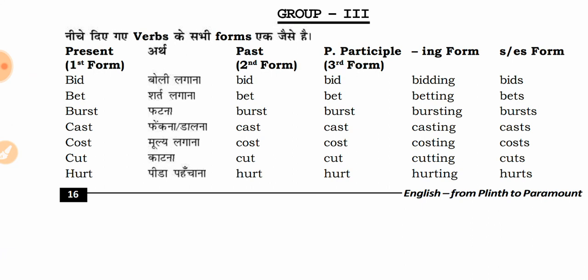These words have the same word for the present, past, and past participle. So these words hold exception when we look at the three forms of verbs. So, not wasting any time, let us discuss these words in similar manner.